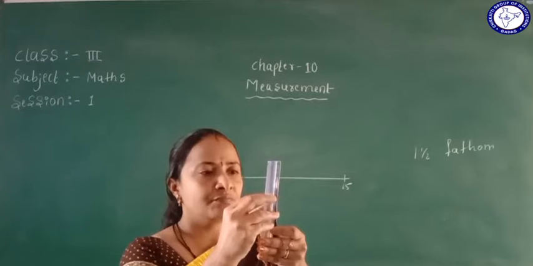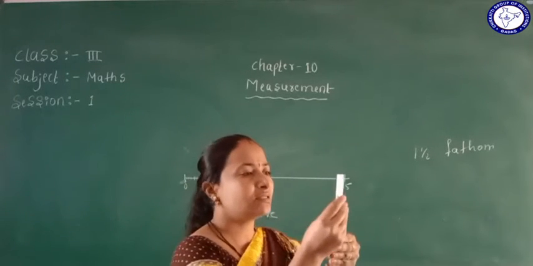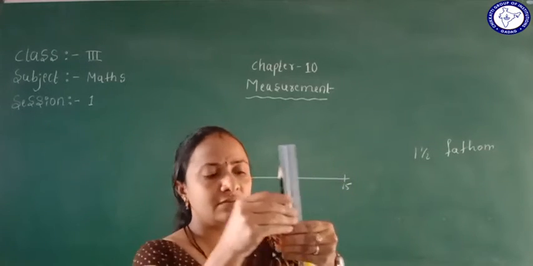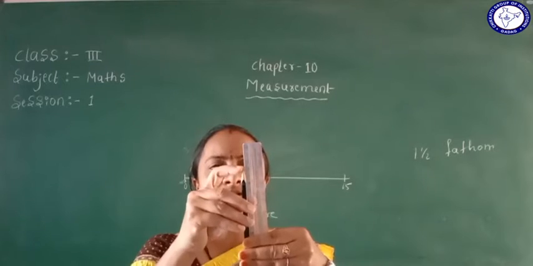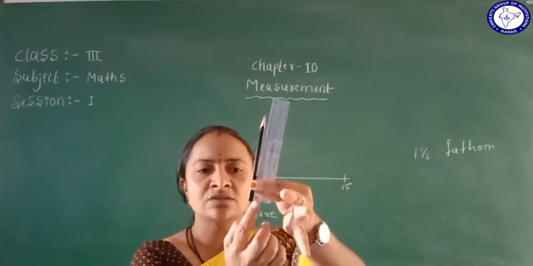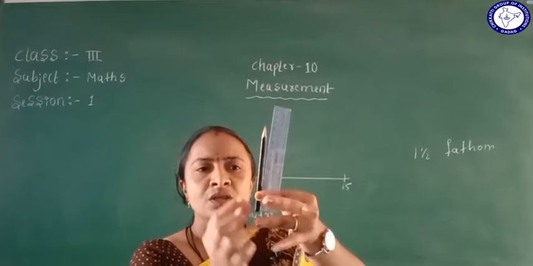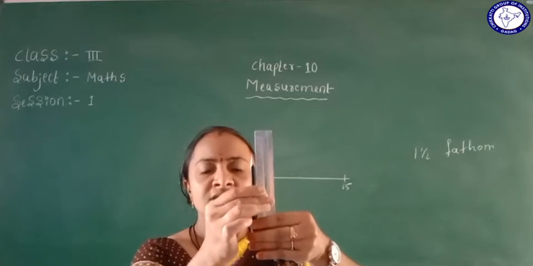0 to here, 12 centimeters is there. How much is there here? See, this pencil is up to 12 centimeters. So we can call this the starting point, so we are using the starting point now from here, 0. So this is the end point. The end point is 12 centimeters.